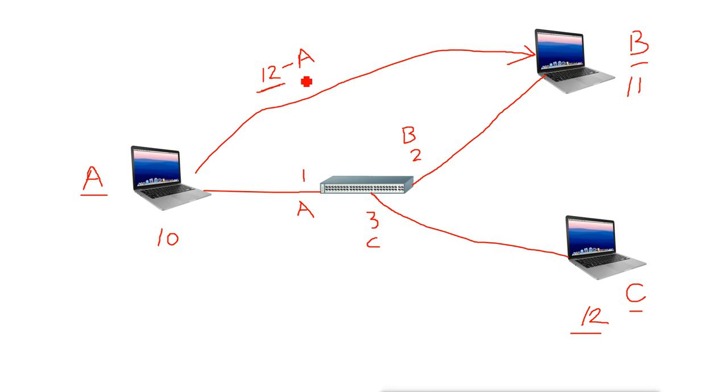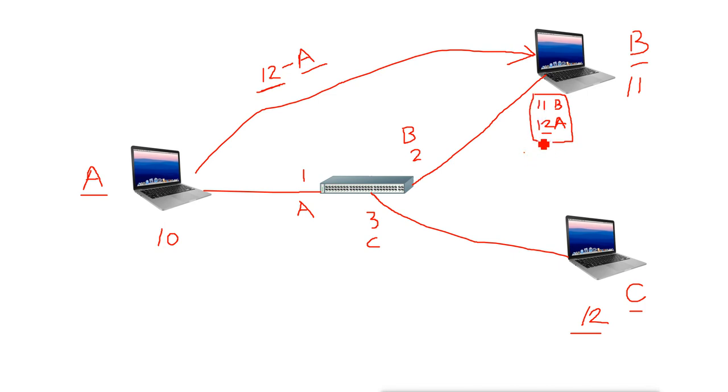Now this machine B feels that this IP's MAC address is A. Whenever this machine sends data, when it encapsulates the data, it will add the source IP address as 11, destination IP address as 12, but the source MAC address will be B. Because of the fake reply, this machine feels that this IP 12, which is actually this machine, has the MAC address A, and it will send this data to the switch.